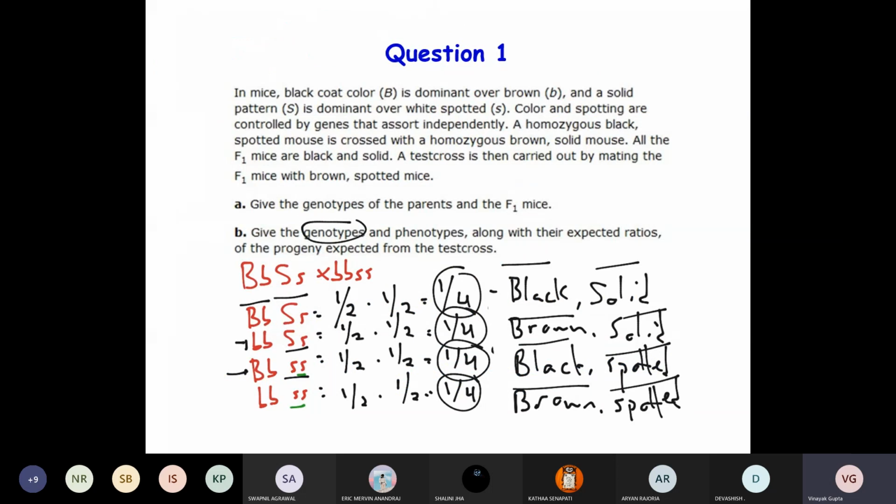So 1:1:1:1. So here you should write the phenotype also, right? So here first one is capital B, capital S, small s. That means it is going to be black and solid. Here with small b, capital S, small s, it is going to be brown solid. With capital B, small s, it should be black and spotted. And last one, small b, small s, it should be brown and spotted.